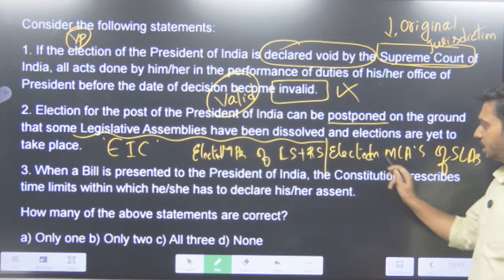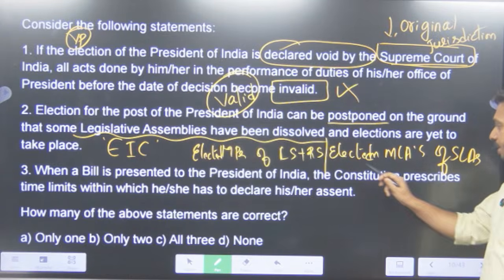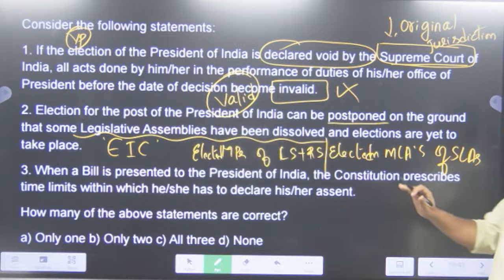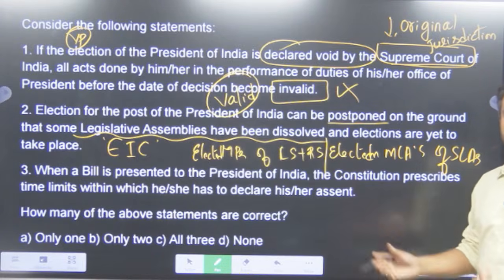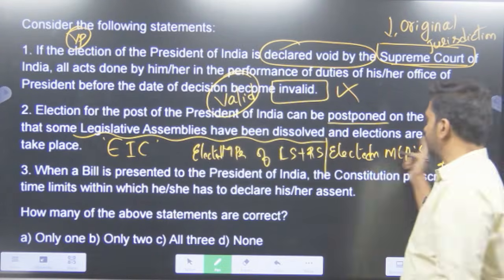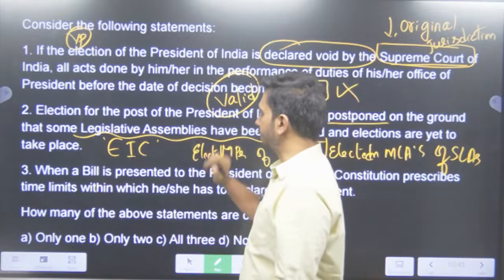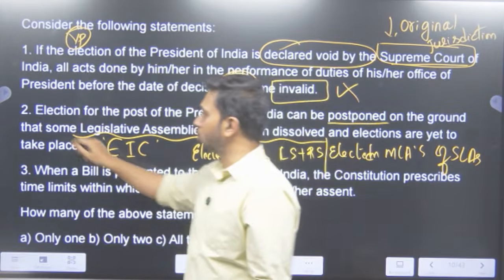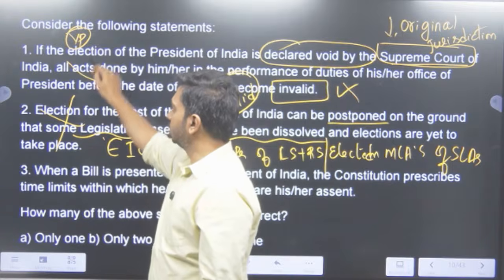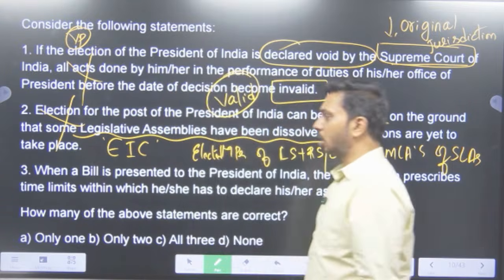Now, some of the states are not able to take part because they have been dissolved. Is that a reason for the postponement? No. Statement 2 is also wrong.